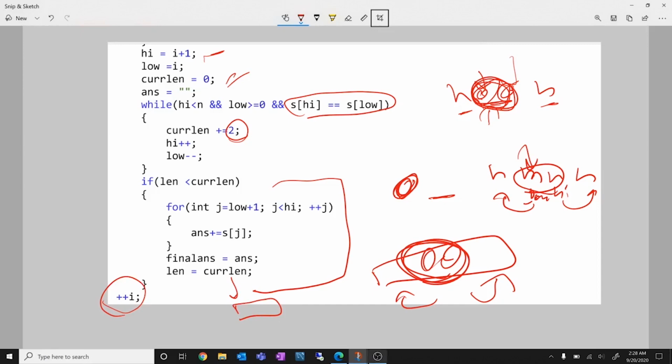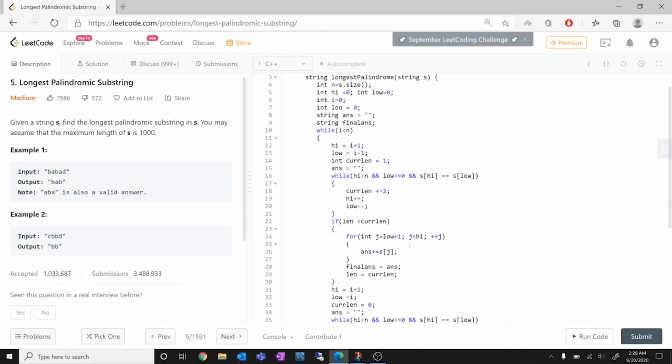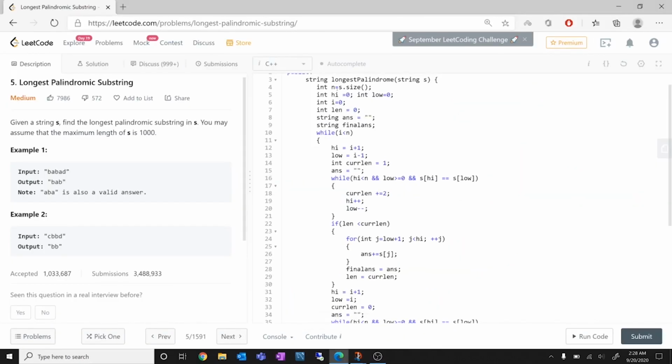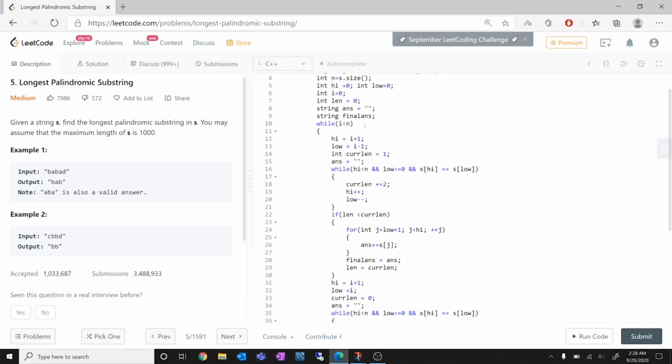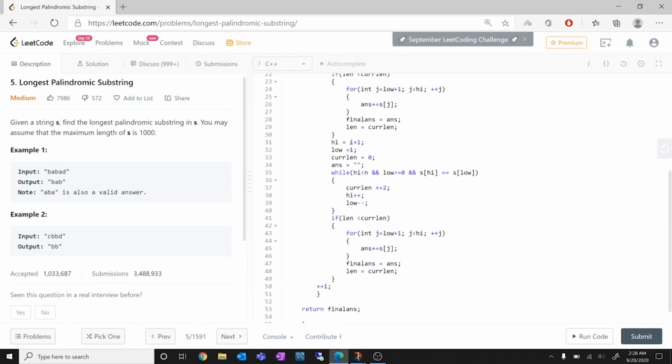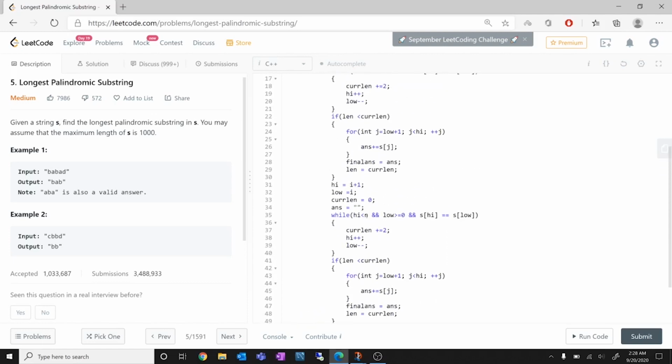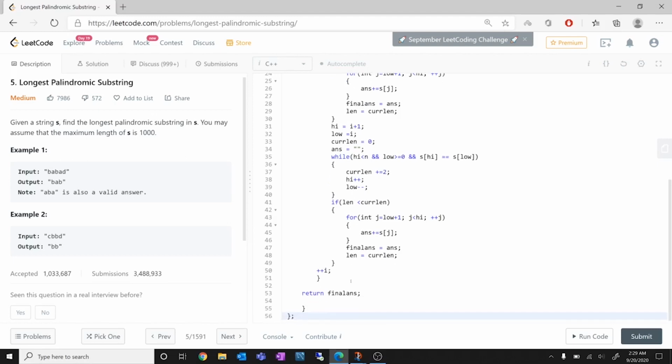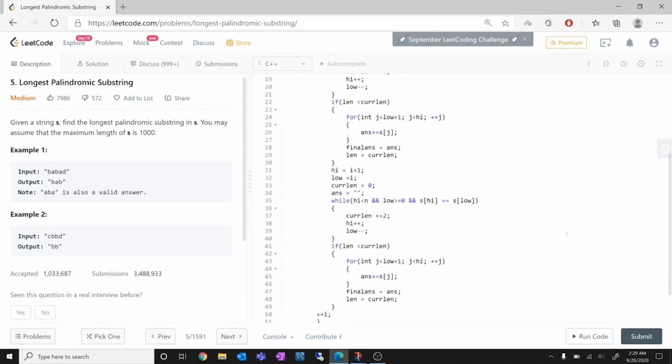Let's look at the code of it in the broader sense as well, so that you understand it better. Initially, you see that I've taken n as the size of the string. This high and this low are basically just defining them. My I starts from 0, and this is length. The best length initially is 0, which is an empty string, and this is the final answer which I will finally return. You can see, while I is less than n, this entire loop works. And inside the loop is the same code that I just explained, and here finally I return my final answer. Now let's try submitting it.